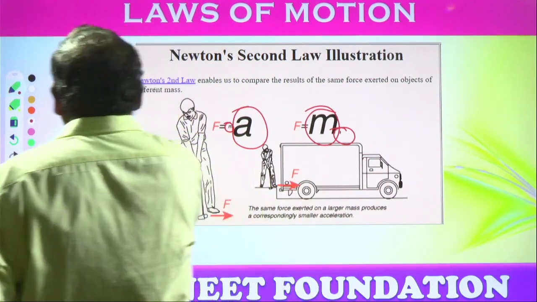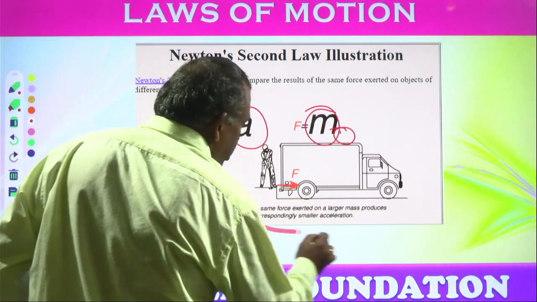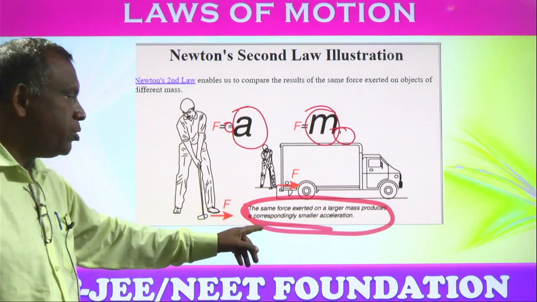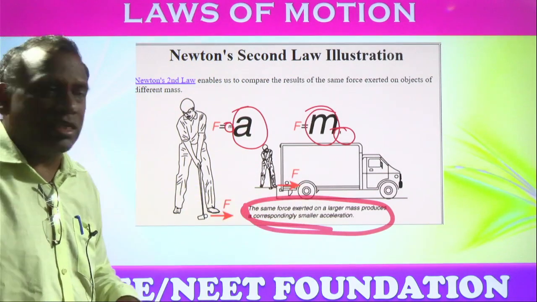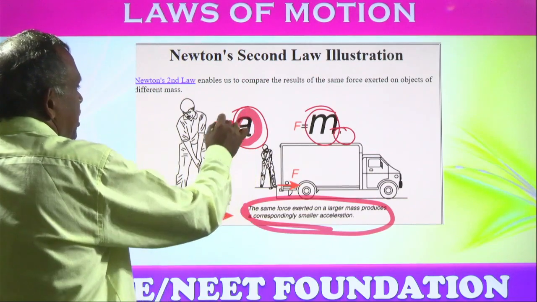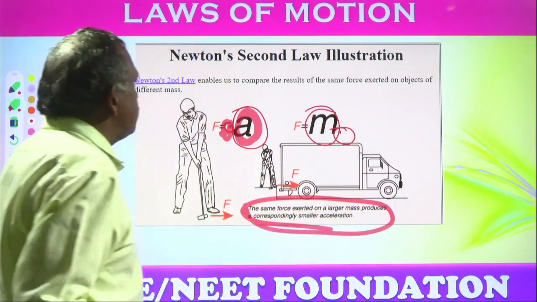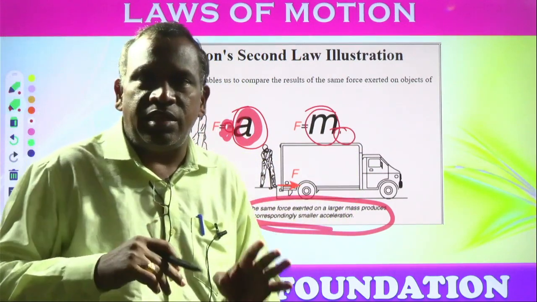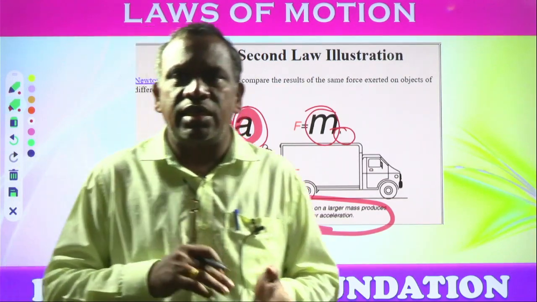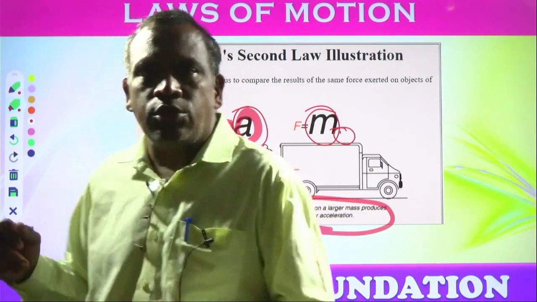See, this statement you can understand. The same force extended on a larger mass produces correspondingly smaller acceleration. You can understand here acceleration is big but mass is small. Here mass is big, acceleration is small, which enables the comparison between these things. Mass and acceleration are inversely proportional with each other. This is what explains Newton's second law.